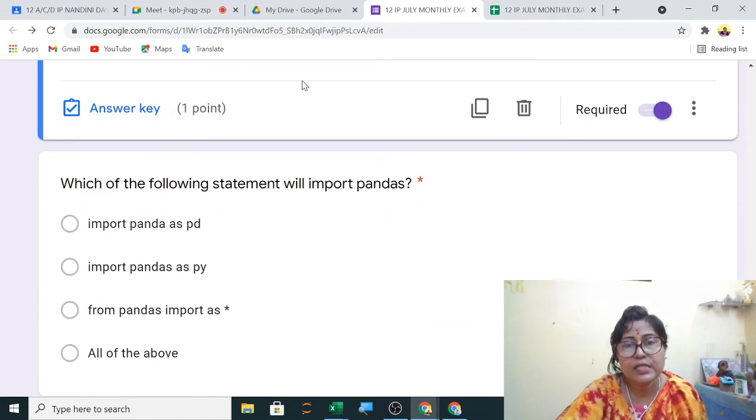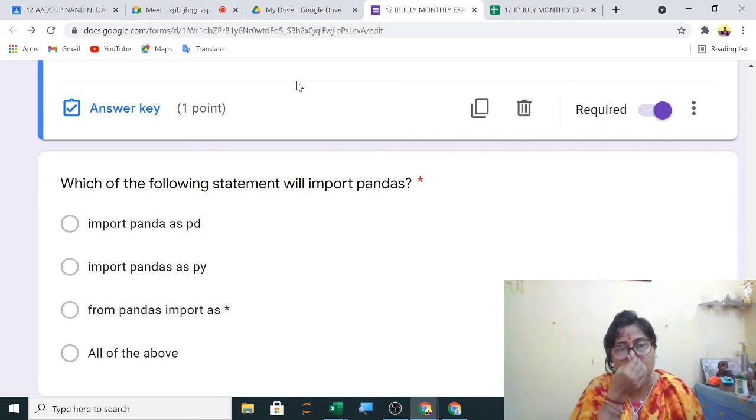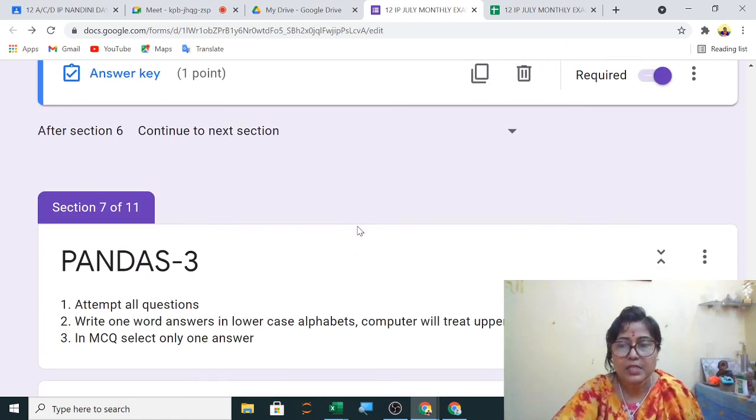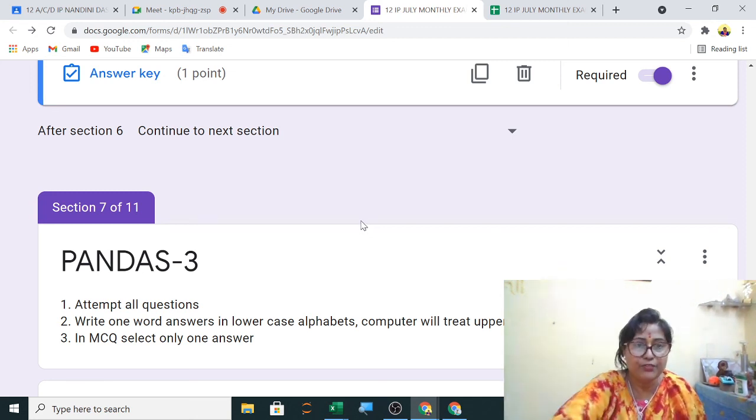Next, which of the following statements will import pandas? Okay, this is also the same thing, only import pandas as pd is correct. You can see only the second one is correct. Pandas spelling is wrong in the first one. So the second one will be the correct answer. Now this is over. Now the next series of questions will be from pandas.